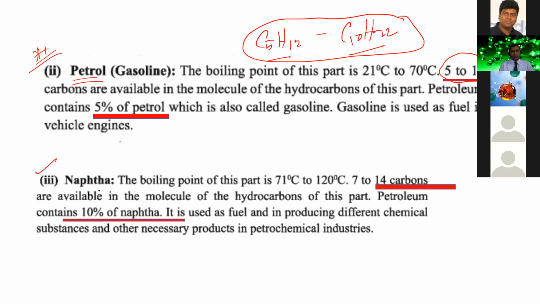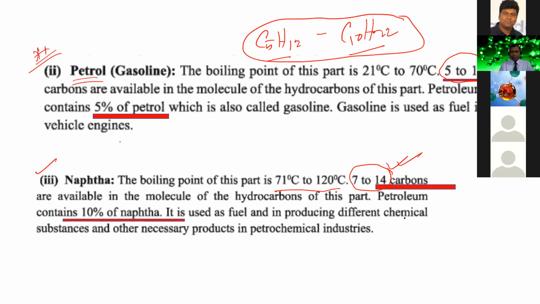Now, the third one is known as naphtha. Naphtha is a mixture of some hydrocarbons, and here cyclic hydrocarbons are present. Most of them are aromatic hydrocarbons. The boiling point is 71 to 120 degrees Celsius, and the composition of naphtha is 7 to 14 carbons. In petroleum, 10% naphtha is present.